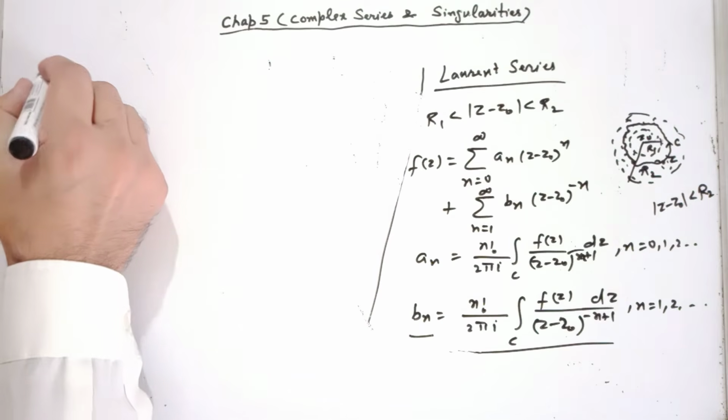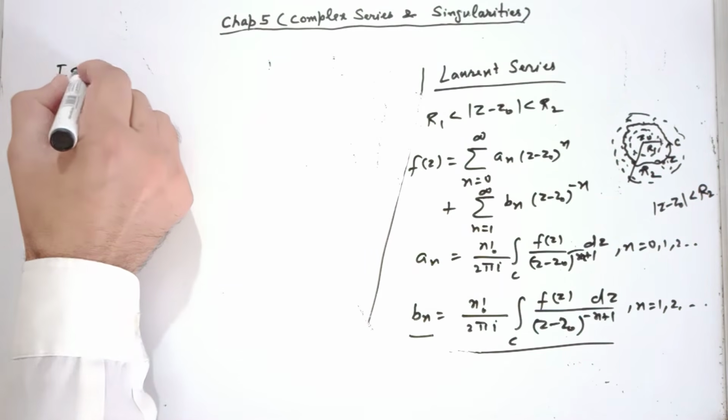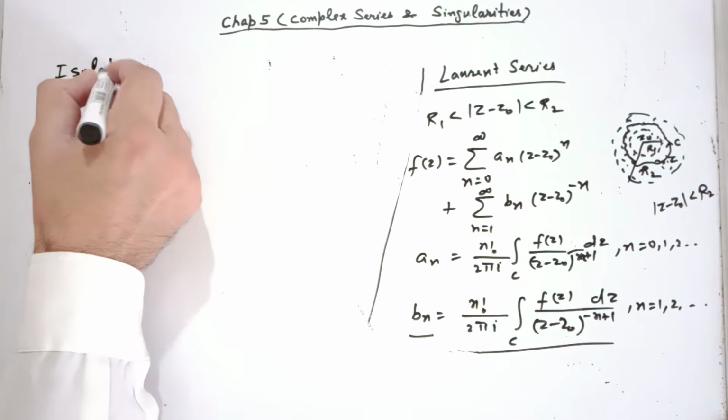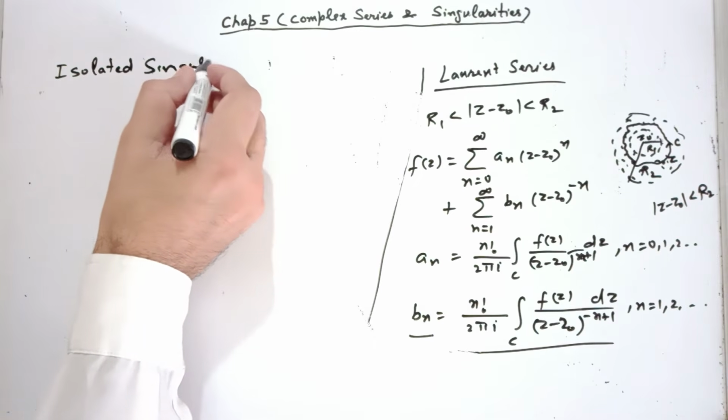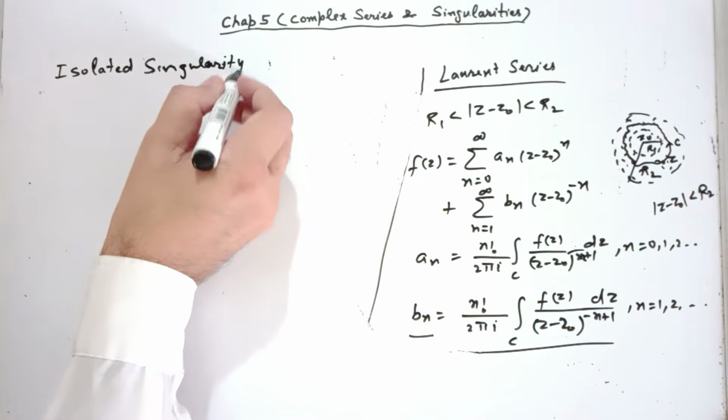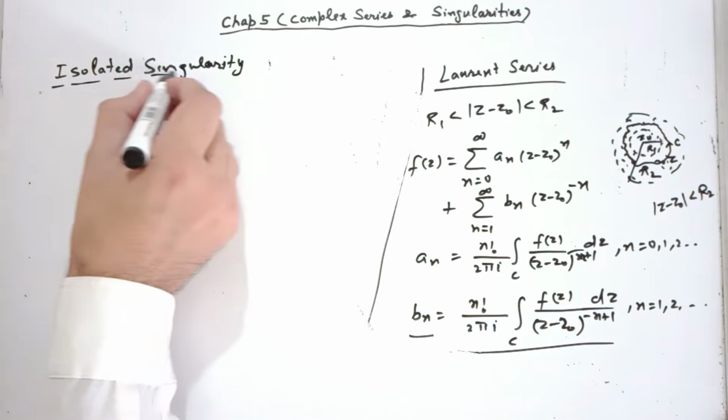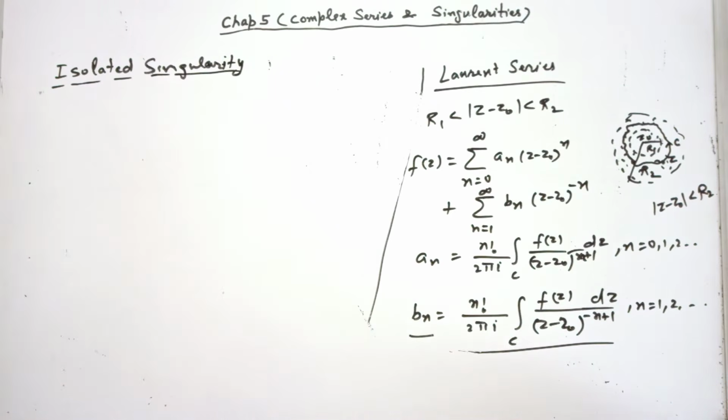Next, let us see different types of singularities. First, isolated singularity. Singularity, do you recall from the previous chapter?